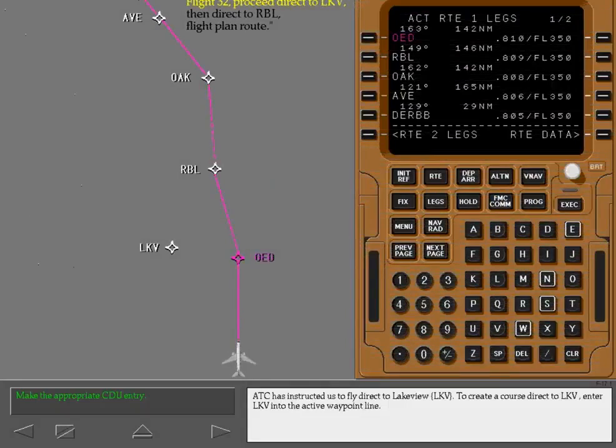ATC has instructed us to fly direct to Lakeview. To create a course direct to Lakeview, enter Lakeview into the active waypoint line.